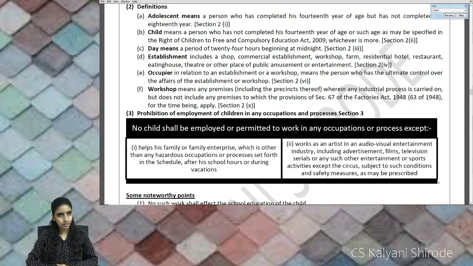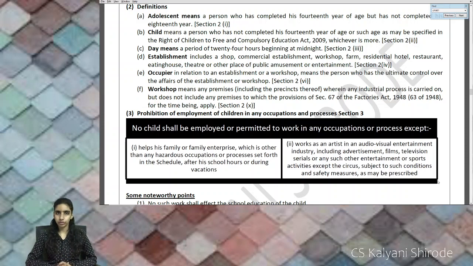Your next definition is day, which is of 24 hours starting at midnight. Then comes establishment. What is an establishment? It includes shop, commercial establishment, restaurant, eating place. Occupier is a person who has ultimate control over the affairs of the establishment. Workshop is premises where any process is carried on. So these are the definitions.